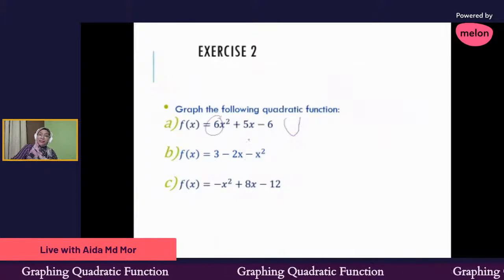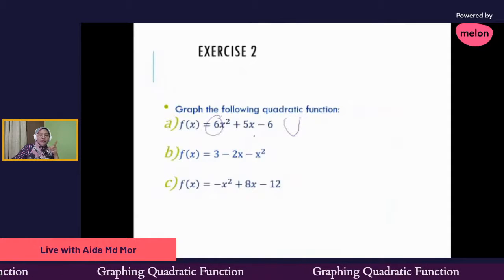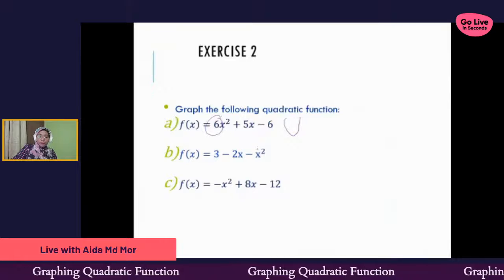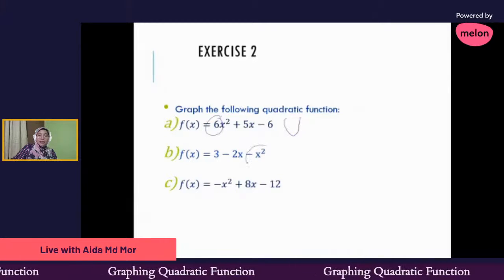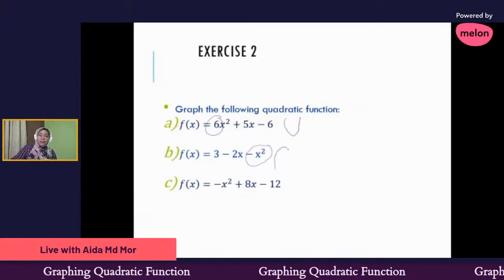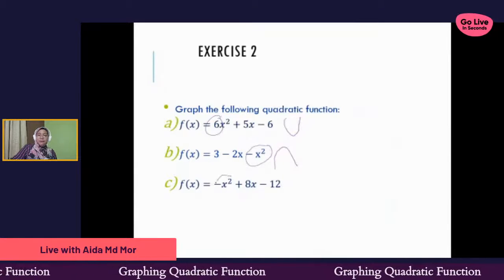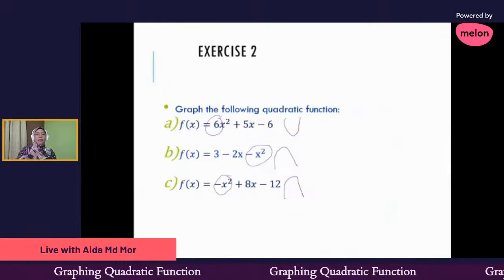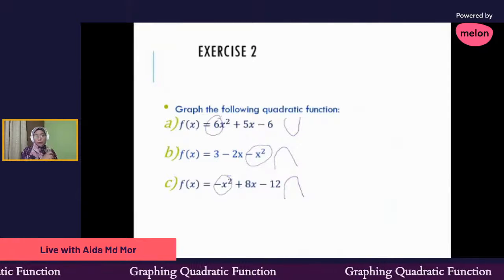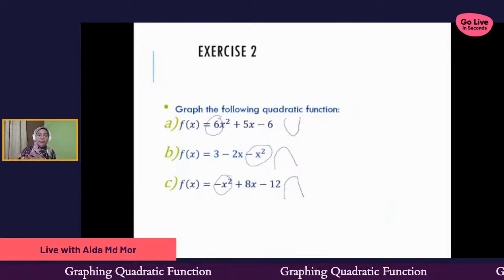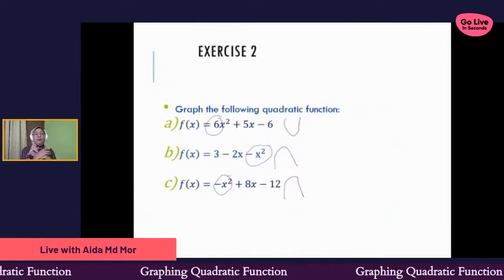Here for B, they rearranged it, meaning our a is at the back, but this is still our a, and it is negative, so your graph will be like this. Same here, our a is negative, so our graph will open down like this. I hope that you can answer all the questions. If you have any question, you can PM me, then I will help you further.